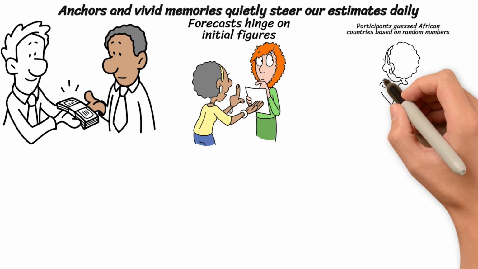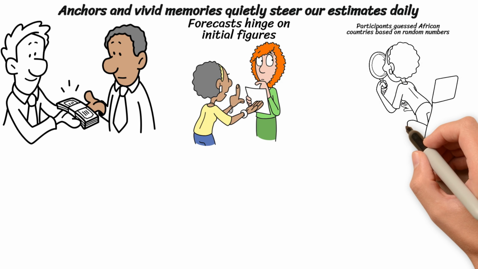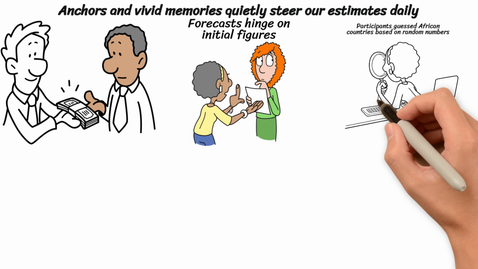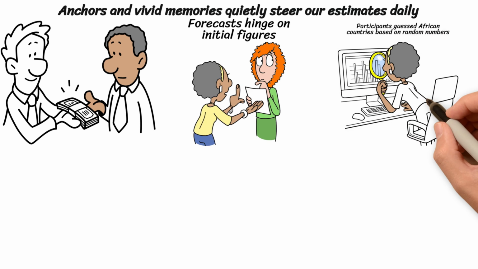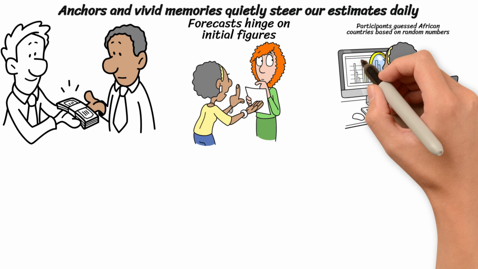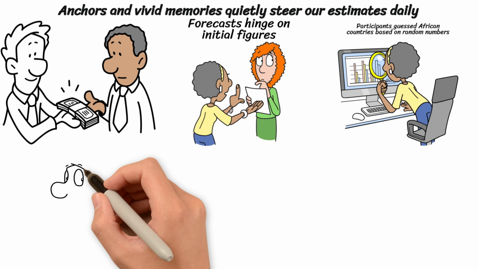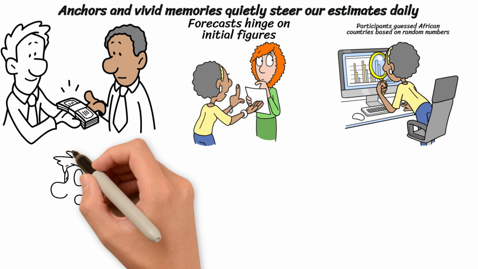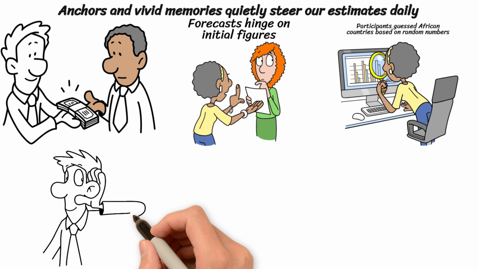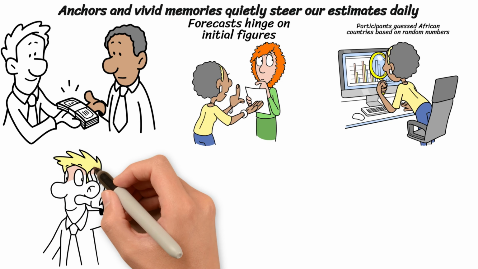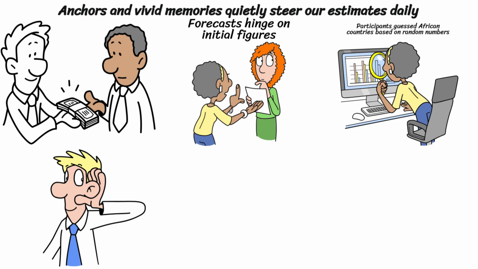In one experiment, participants spun a wheel, saw a random number, and then guessed how many African countries exist. Higher wheel numbers produced higher guesses, showing how a meaningless starting point can bend judgment. These effects reveal that intuition is sensitive to cues in the environment, not just to facts. Small changes in context can shift estimates, which explains why confident people disagree on the same question.